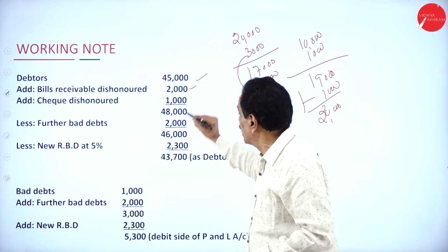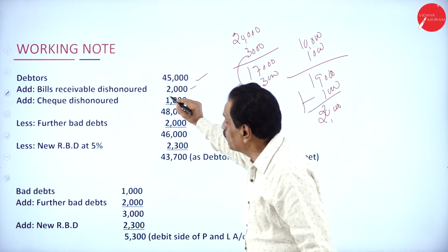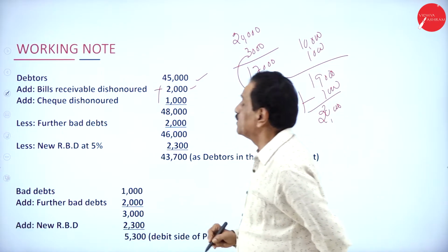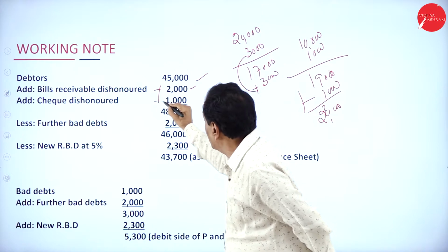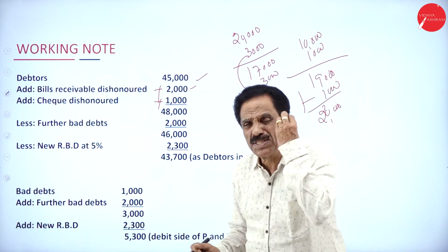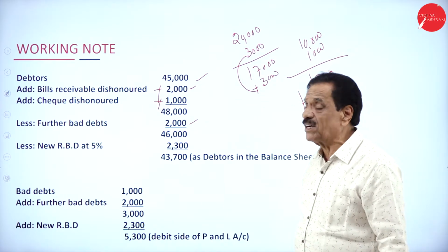What we have done now here. Your customer amount here is 45,000. How much bill receivable dishonor? 2,000, add back. How much check dishonor? 1,000, add back. What is the total amount? 48,000. Then we came to know how much money is irrecoverable? 2,000. What's the balance to be recovered? 46,000.